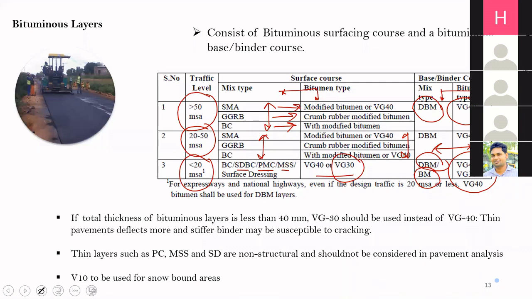Okay. So here again, you have to remember that when you are using thin layers in the surface course like pre-mix carpet, mixed seal surfacing, or you are using surface dressing, these are non-structural layers. And while doing pavement analysis, you will not consider the properties of this layer. Okay. And if you are designing the pavement or constructing the pavement in snowbound areas, then instead of using VG40 or VG30, VG10 is recommended.